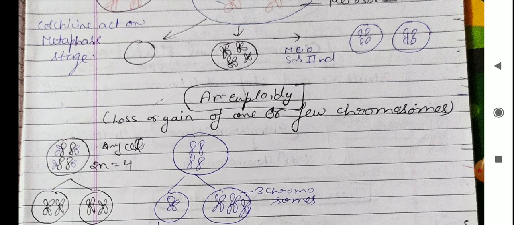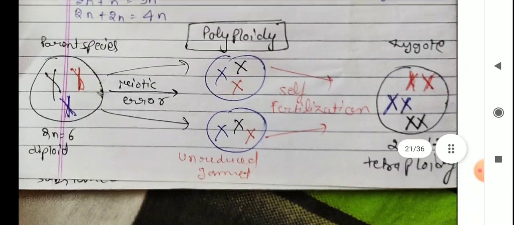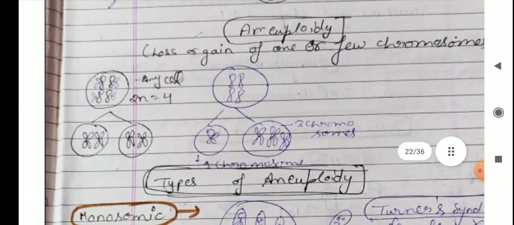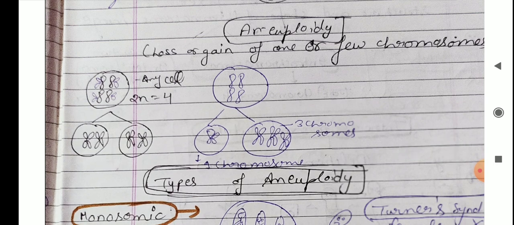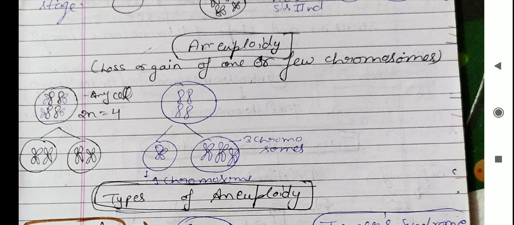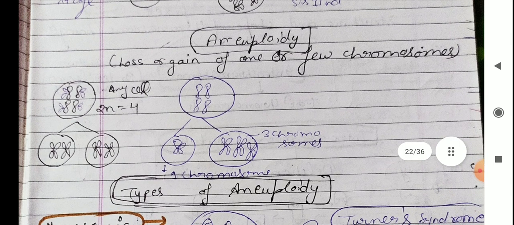If we talk about aneuploidy, which is a type of genomatic mutation, there is a loss or gain of a few chromosomes, one or two. In polyploidy the whole chromosome set is increased, and in aneuploidy any number is increased or lost.